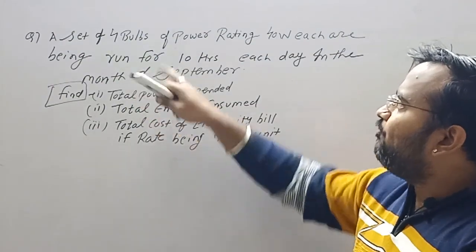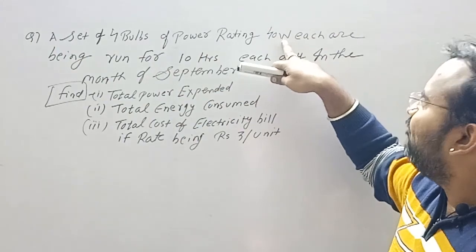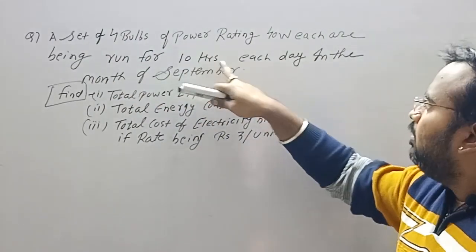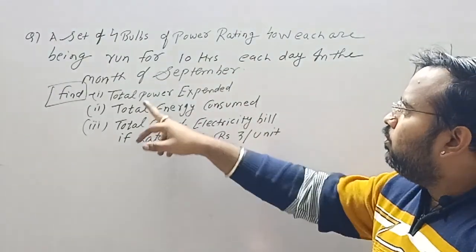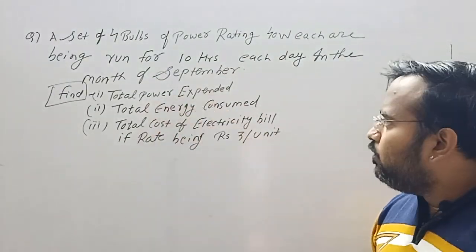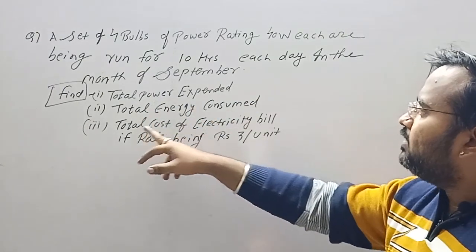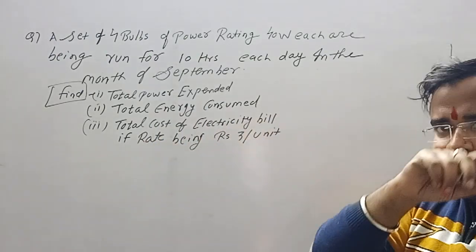A set of 4 bulbs of power rating 40 watt each are being run for 10 hours each day in the month of September. Total power expended we have to calculate, total energy consumed we have to calculate, and total cost of the electricity bill if the rate is rupees 3 per unit.